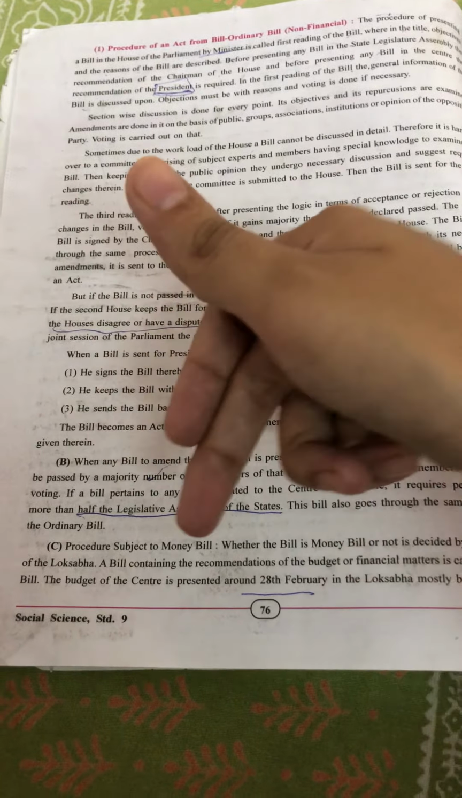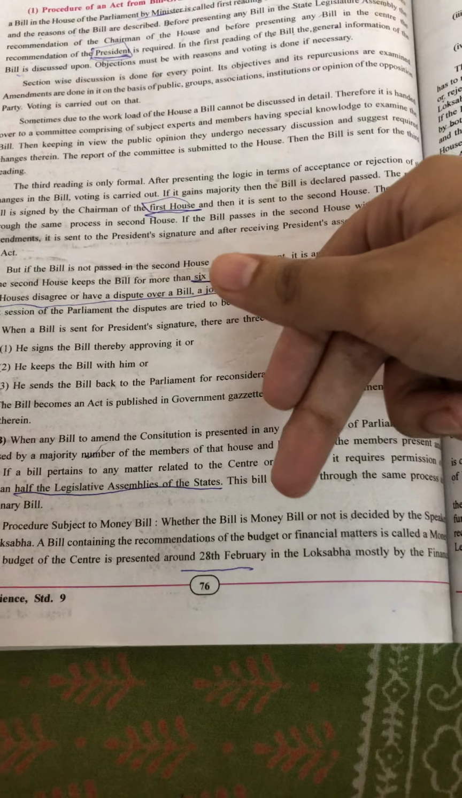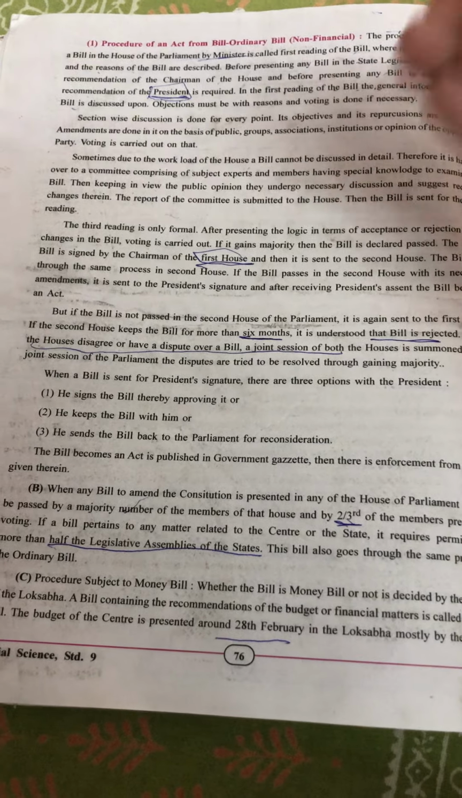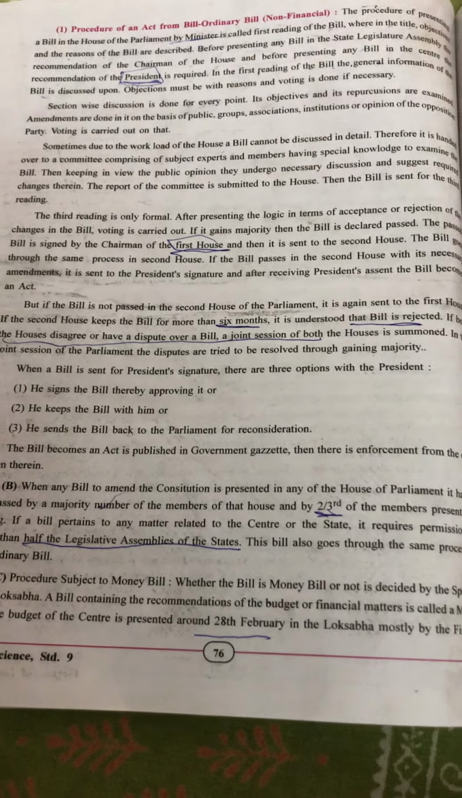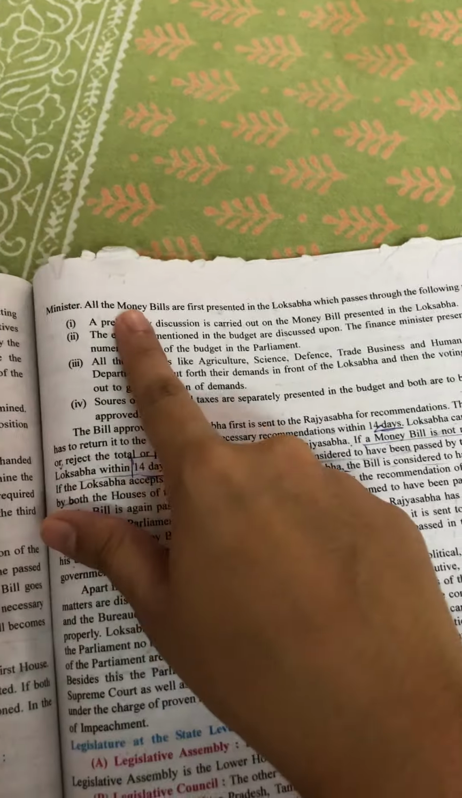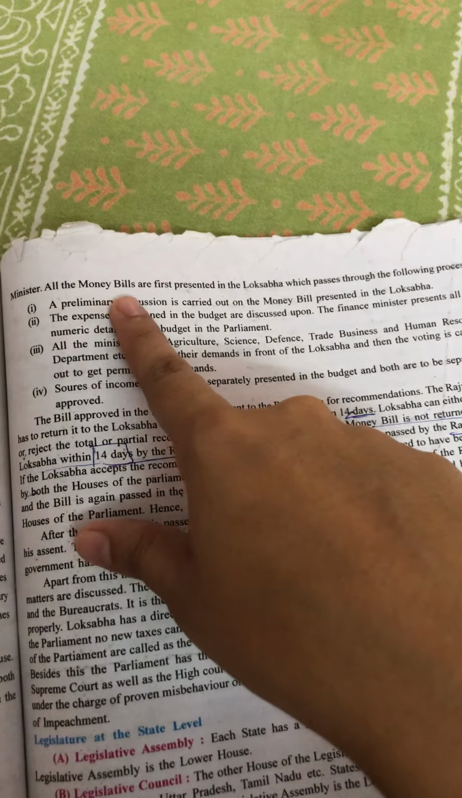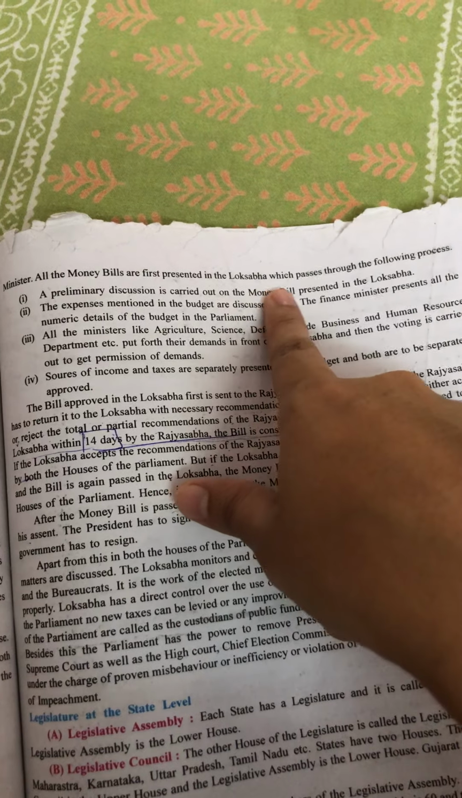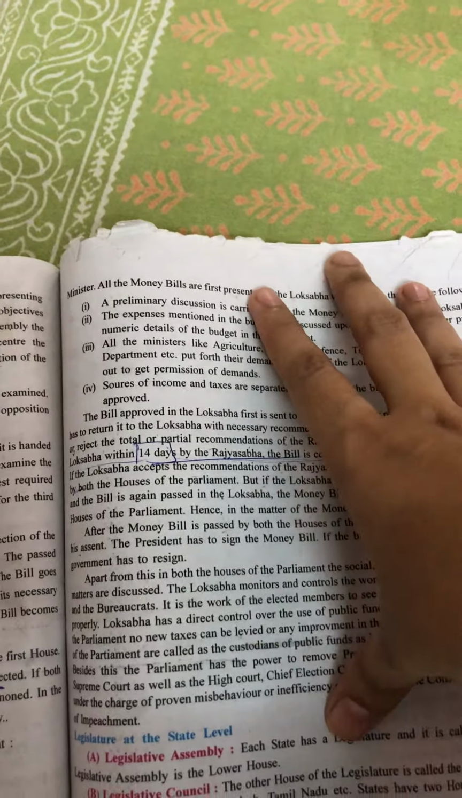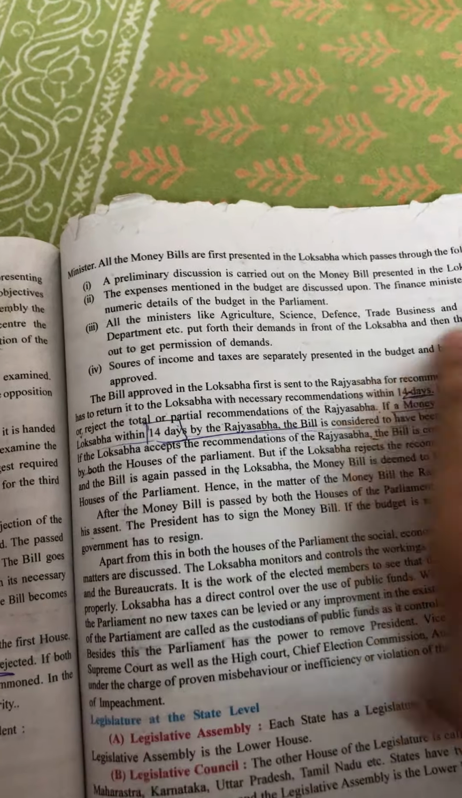The budget at the center is presented around 28th February in Lok Sabha, mostly by the finance minister. So the finance minister on 28th February presents the budget in the parliament, and it is specially done by the finance minister. All the money bills are first presented in Lok Sabha, which passes through the following process. So a money bill is first introduced in Lok Sabha and it passes through the following process.